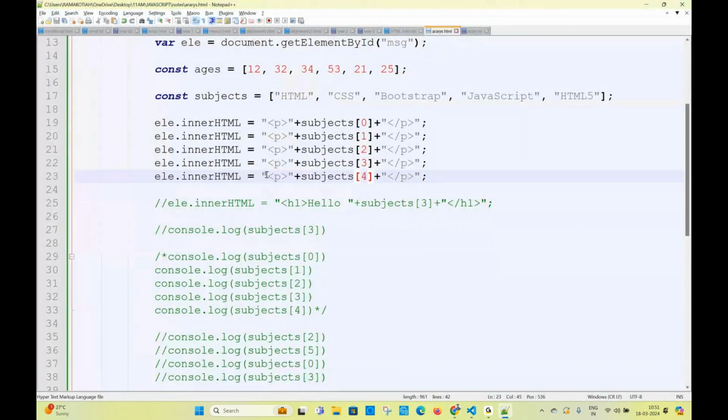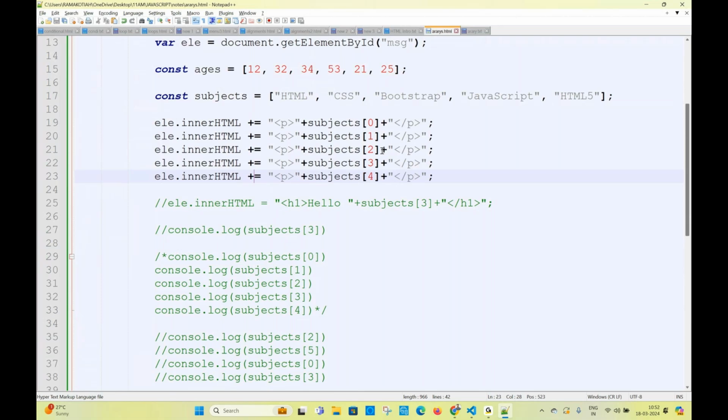They are overriding. No, I don't want to make them override. I want to see all the subjects in the array in that place. Yeah. How do I see? What you will do generally? Plus is equal to. What is this called? Concatenation. We are concatenating all the subjects to ELE. Again to that, the entire thing will be concatenated like this. Now you see, this is called concatenation.